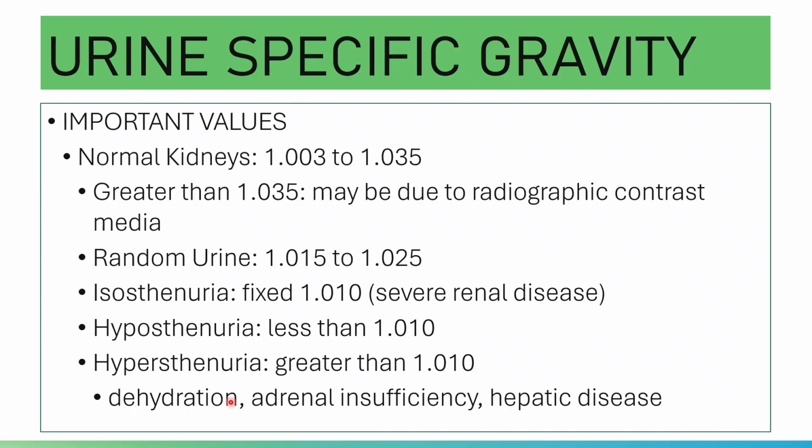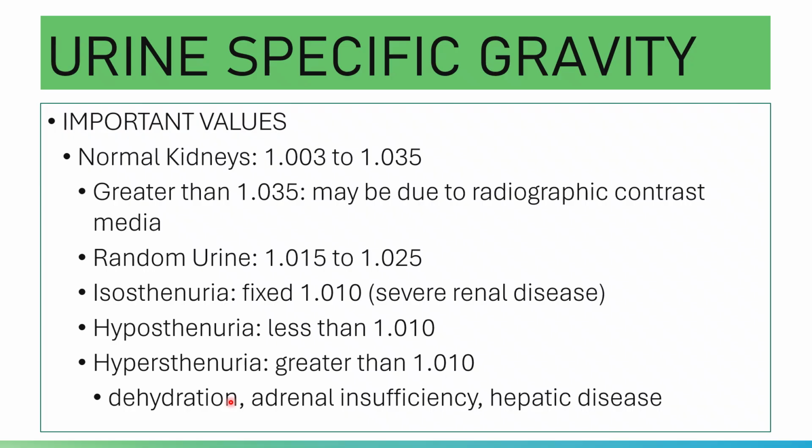Yes, hyposthenuria, it's less than 1.010, seen in diabetes insipidus, pyelonephritis, and glomerulonephritis.